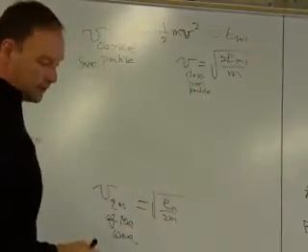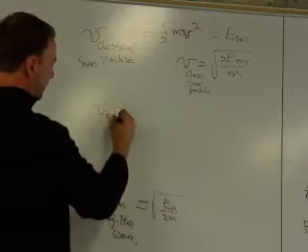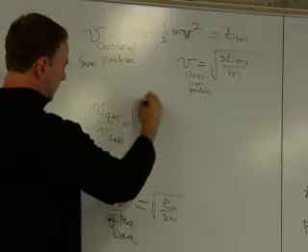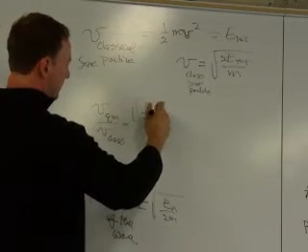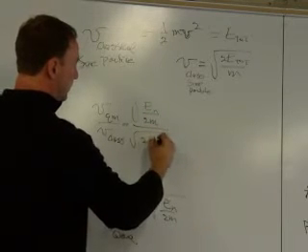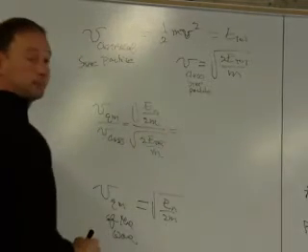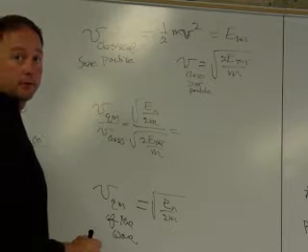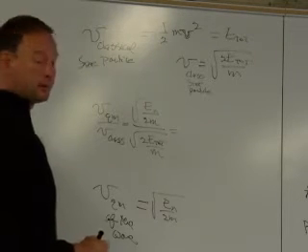All right, so now let's do this. Let's look at V quantum mechanical over V classical particle. That equals the square root of En over 2m, all divided by the square root of 2E total over m, and that's going to equal 1 over the square root of 4, which is 1 over 2. Equals 1/2.